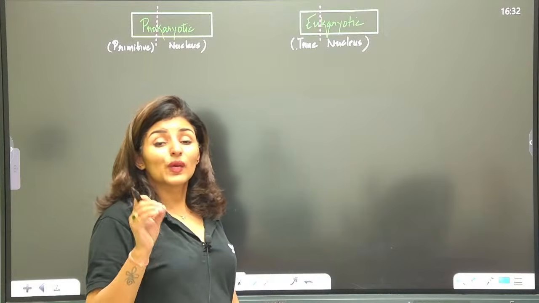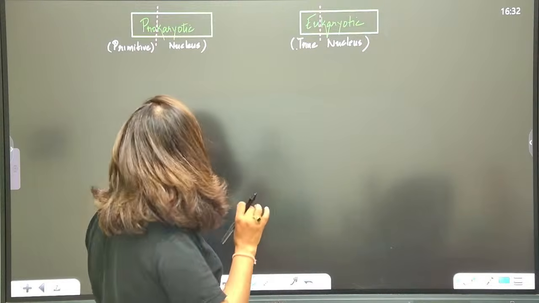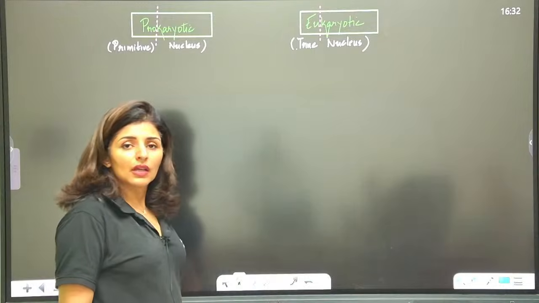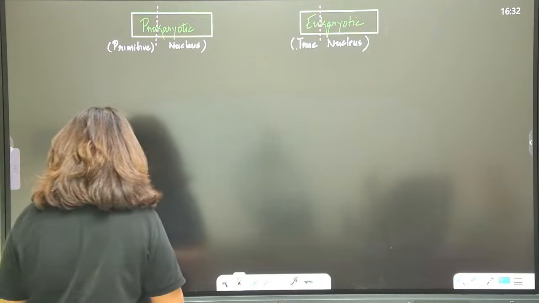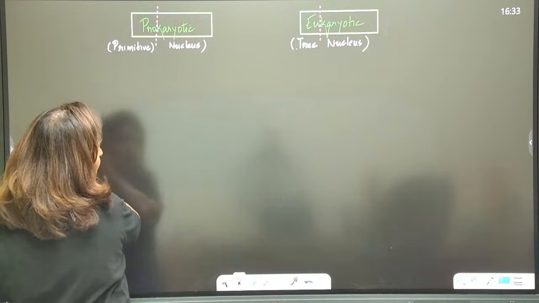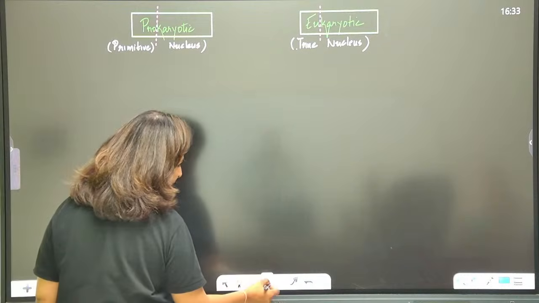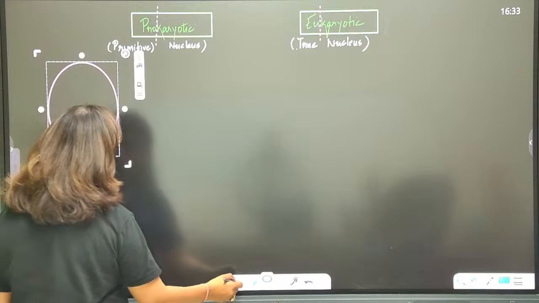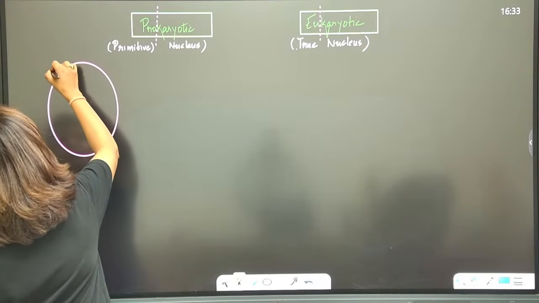So what do we exactly mean by primitive nucleus? Let's have some more discussion. See, in a prokaryotic cell, the genetic material is lying freely. Let's say this is a cell, right? Let's say this is the plasma membrane.